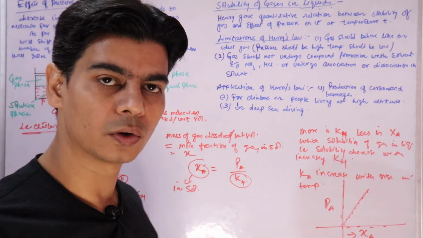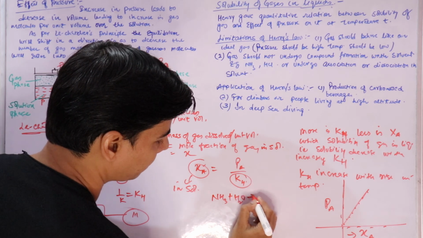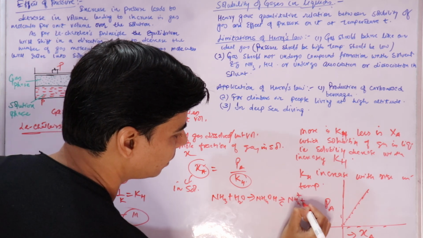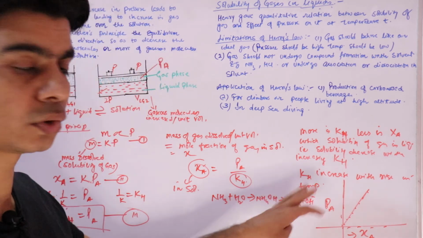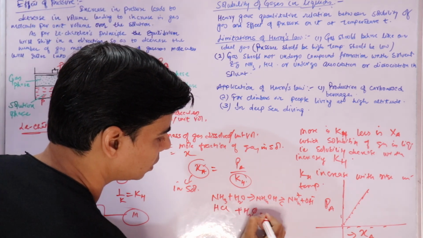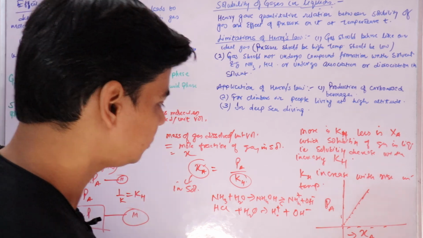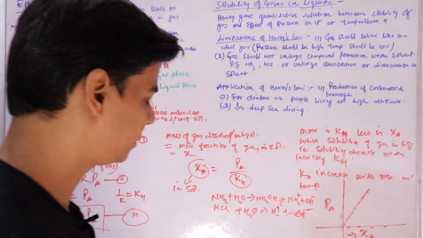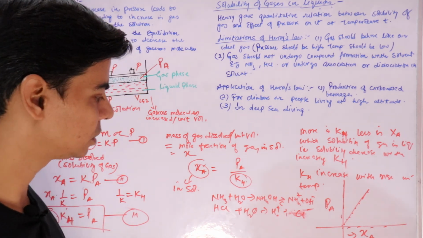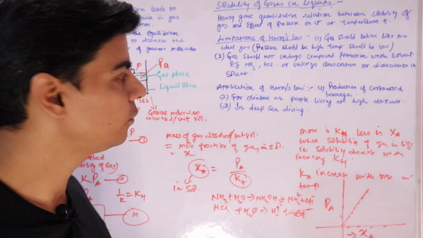Gases like HCl and ammonia do not follow Henry's law, because ammonia, we know, when dissolved in water forms ammonium hydroxide, which will again dissociate to give ammonium ion and hydroxyl ion. This gas is dissociating finally in solution. Similarly, HCl, when added to water, will form hydrogen ion and chloride ion, right? So this gas on dissolving is also dissociating to give ions. So this gas is undergoing dissociation. This is a limitation of Henry's law.